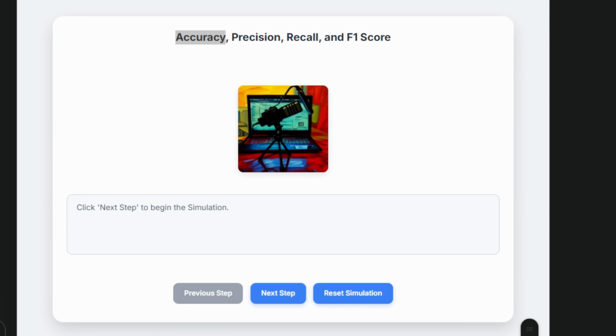Hello guys, today we'll look into the most basic but most important metrics in machine learning and data science, that is accuracy, precision, recall and F1 score. Before we look into this concept, I will share a common use case related to binary classification, and then I will explain the idea behind the confusion matrix, which is the foundation for all these metrics.